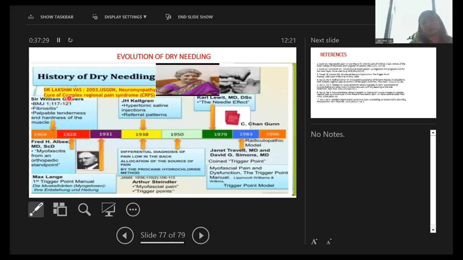But our madam, Dr. Lakshmi Vas, invented ultrasonographic guided dry needling in 2003, and neuromyopathy as a concept for all pains, and she made the impossible cure of complex regional pain syndrome possible. Thank you.